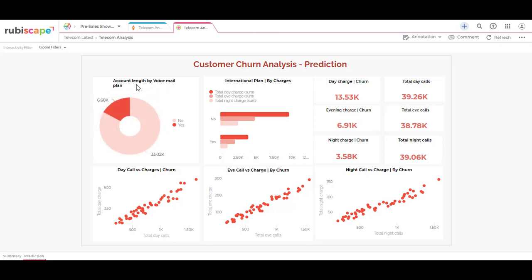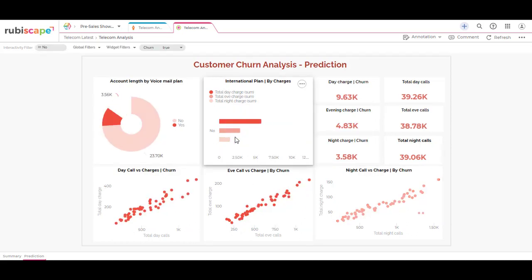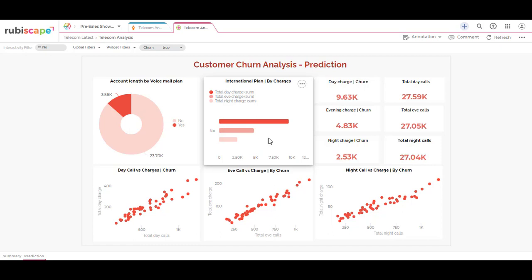This can be looked at by account length, by voicemail plan, the international plans, the charges by day, evening, and night, and also by total day calls, evening calls, and night calls. We can then plot to see the correlation between each of these attributes and variables accordingly. Results can then be seen for each of the call types accordingly.